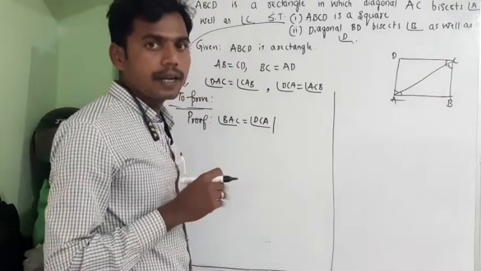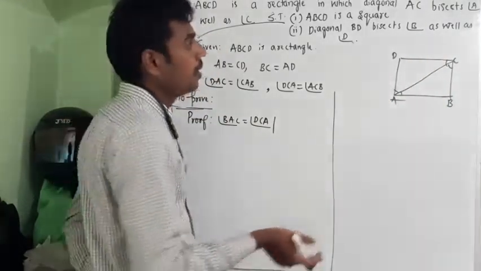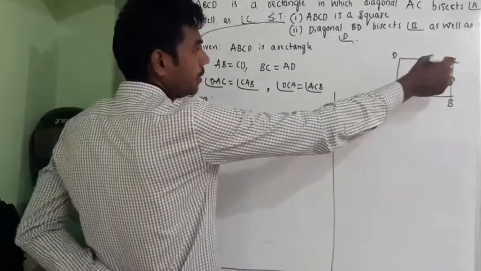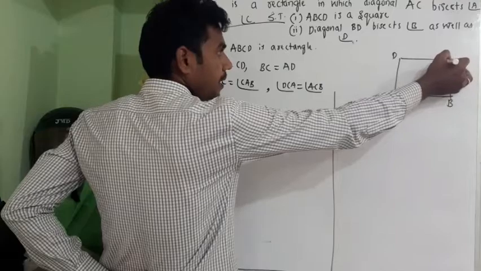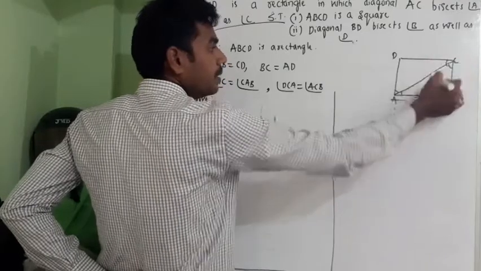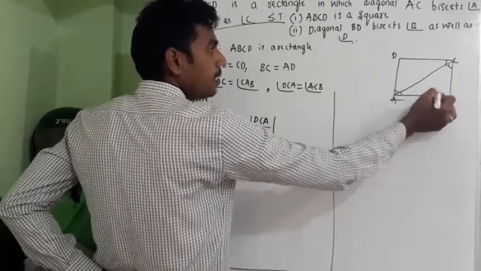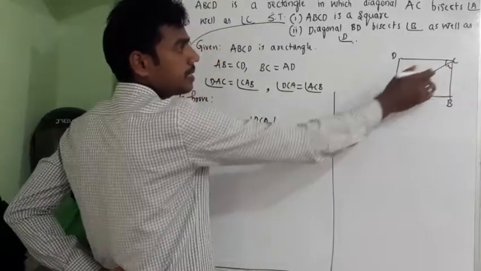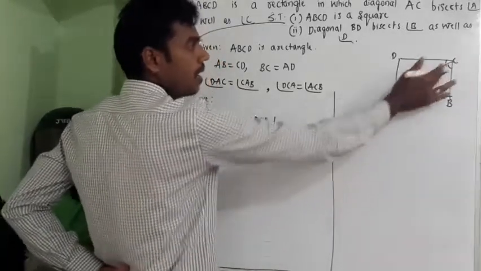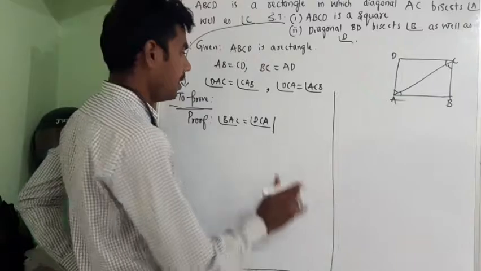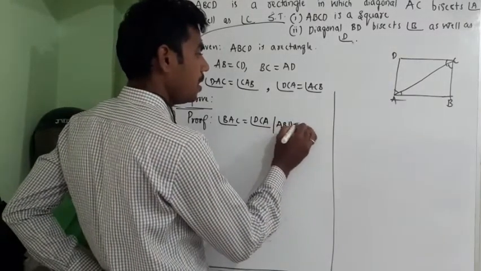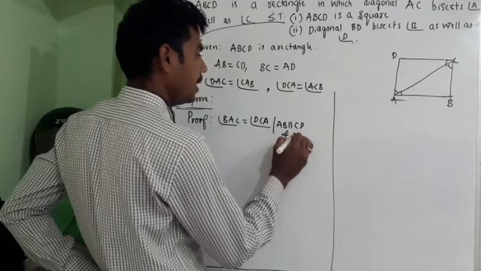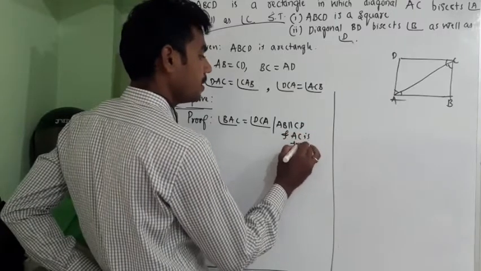Opposite sides of a rectangle will be parallel and equal. And one more thing: it is given that these two sides are parallel, that is the reason AC is a transversal, so angle CAB is equal to angle ACD. AB is parallel to CD and AC is transversal.